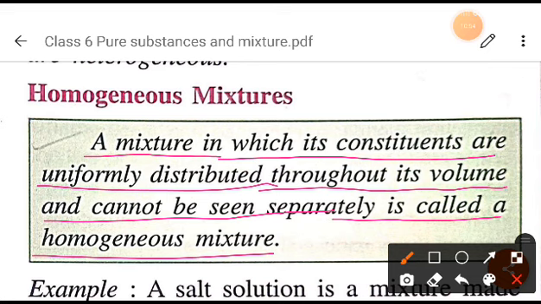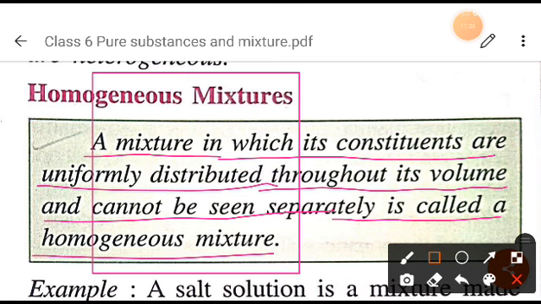Which means, in that mixture, whatever things you have mixed, you cannot identify those constituents, and they are uniformly distributed throughout the mixture. That is called a homogeneous mixture. One example I will give you.